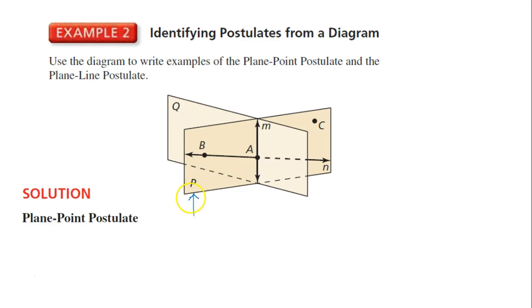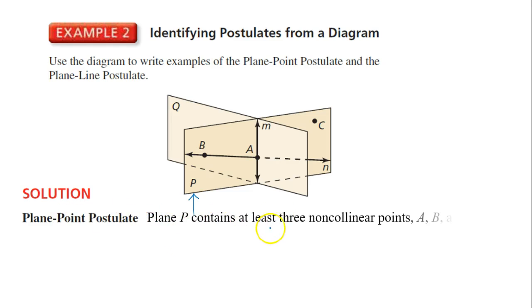So let's look at plane P. On plane P, we've got B and A and line N and point C. So it's pretty clear to see that point C is not on line BA, which means that B, A, and C are three non-collinear points. And the plane point postulate says plane P contains at least three non-collinear points, A, B, and C. So that's a specific example of the plane point postulate.